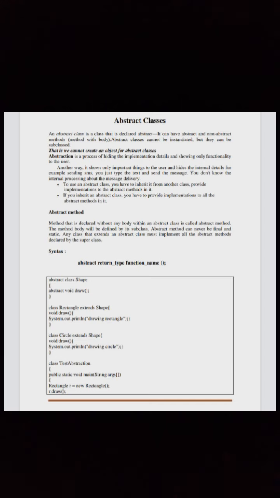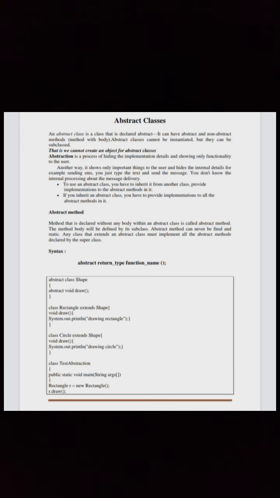Abstraction is a process of hiding the implementation details and showing only functionality to the user. In another way, it shows only important things to the user and hides the internal details. For example, when sending an SMS, you just type the text and send the message. You don't know the internal processing of the message delivery.